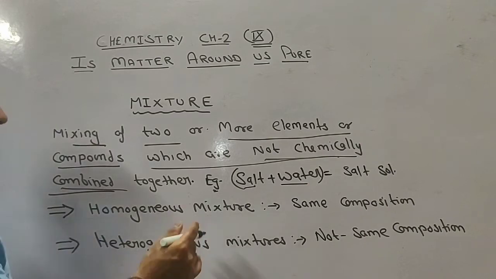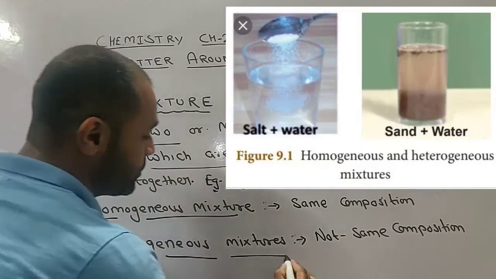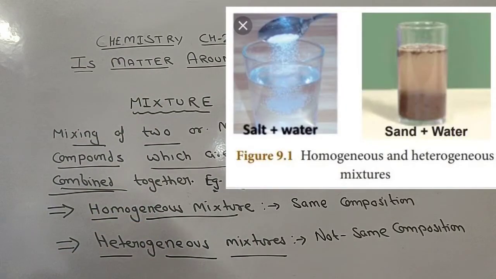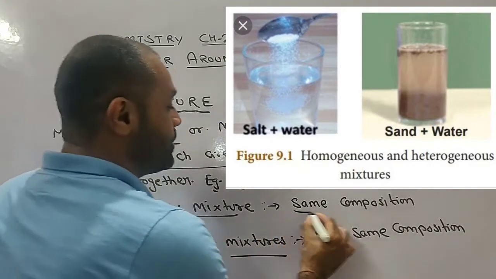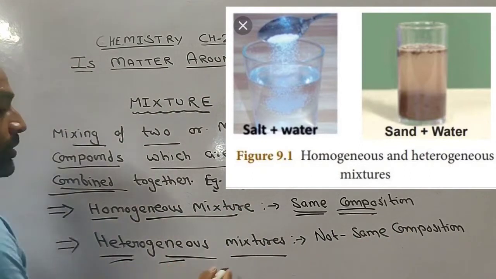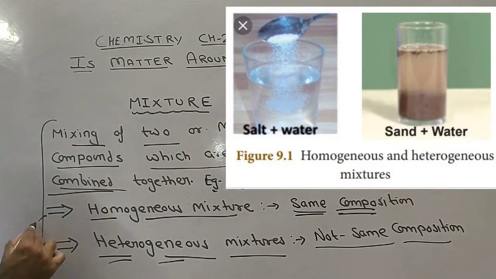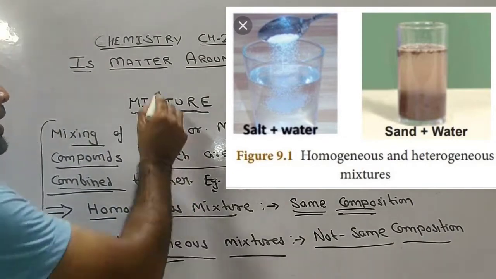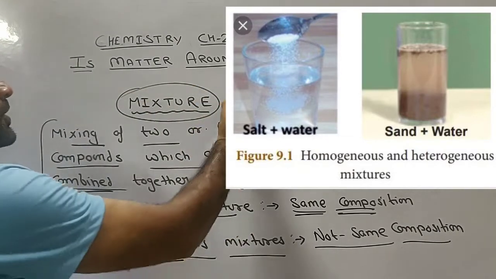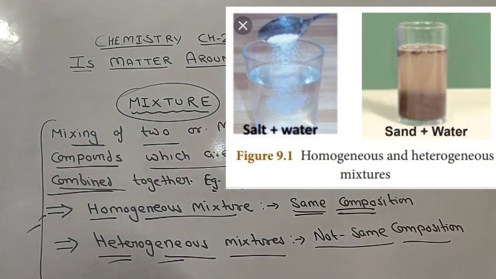That is the main highlight of the mixture. Apart from this, mixtures on the basis of composition can be divided into two parts: homogeneous mixtures and heterogeneous mixtures. The main highlight is that homogeneous mixtures have the same composition throughout and heterogeneous mixtures do not have the same composition throughout, meaning they have different composition throughout. These are the highlights of the mixture, and today we will discuss the properties of the mixture.